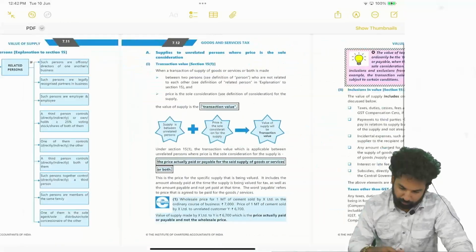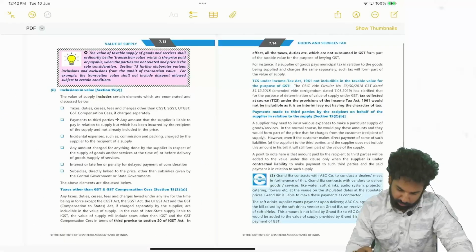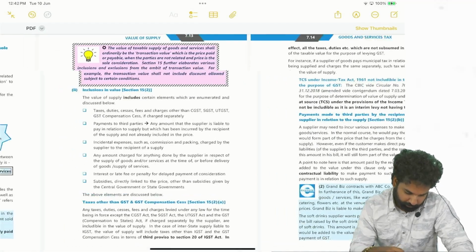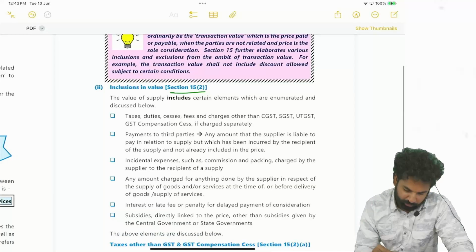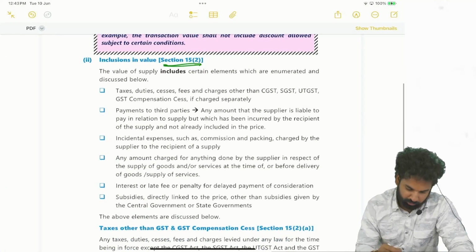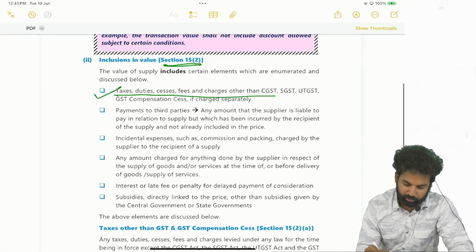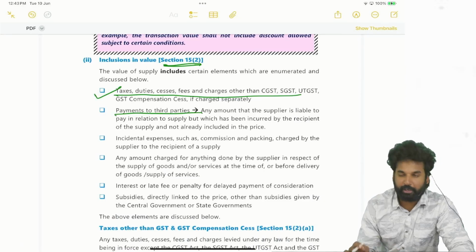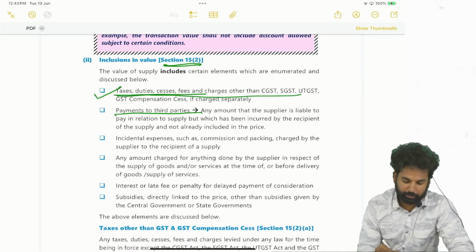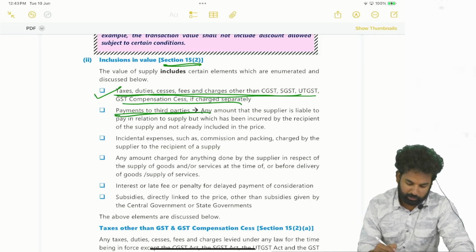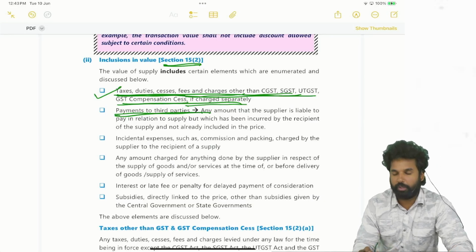We will have some example or discussion in this. See here, section 15 subsection 2. All the clauses are given here. Taxes and duties, payment to third parties. These two clauses we have discussed now. The other three we will discuss. So taxes and duties, cess, fees, charges, other than CGST, SGST, UTGST, GST compensation cess, if charged separately. So this is taken.